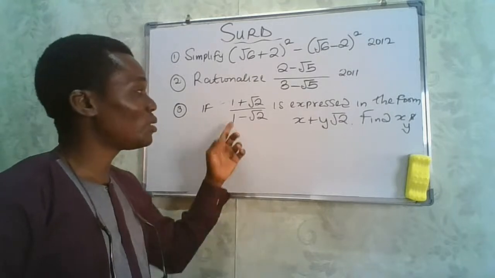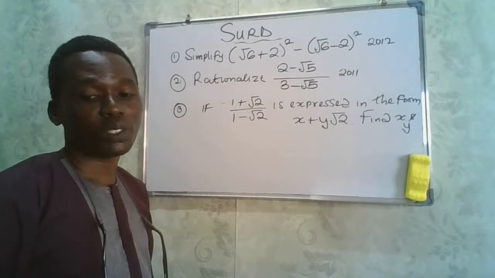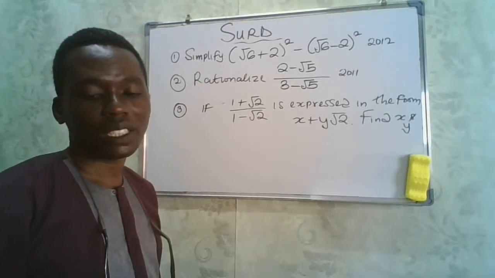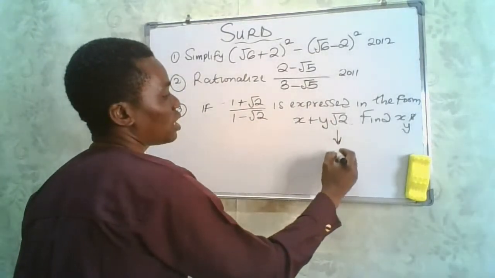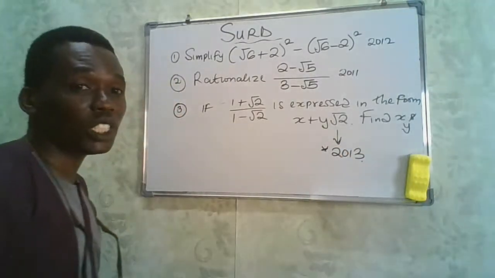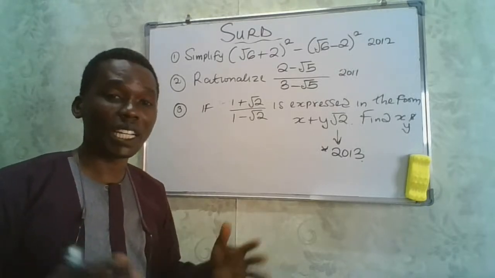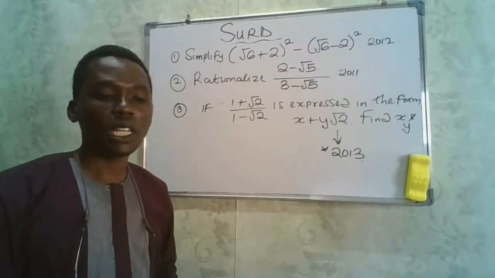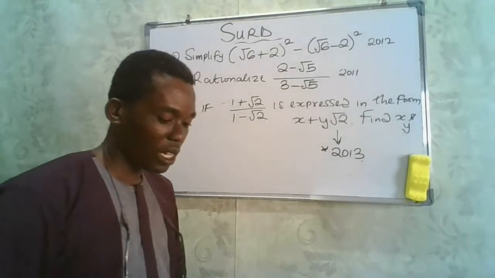So if you are able to solve this, you can find the value of x and y. And this question is JAMB UTME question 2013. That's the question that was given in JAMB UTME 2013. So try to solve these questions and see if you can get the solutions. If you do, then I'll really appreciate the effort you've put so far in those questions.